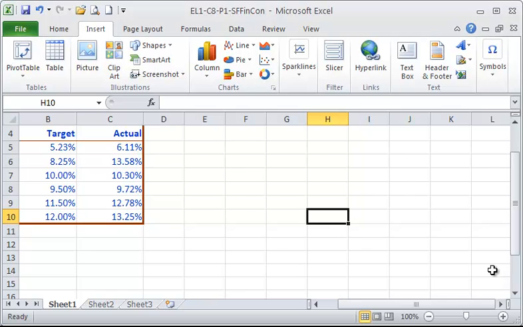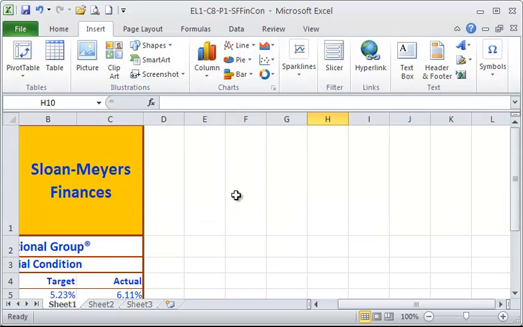In the next section of Project 1, we're going to take a look at how we can create screenshots, and this will enable us to capture the contents of a screen as an image. So you can pull it in as an image, or it'll capture a portion of a screen. And this is really helpful for capturing information from a web page that maybe you've done research on and you want to pull it into Excel, or if you've got a portion of a document, maybe in Word or PowerPoint, that you want to capture and bring into Excel, you can certainly do that as well.